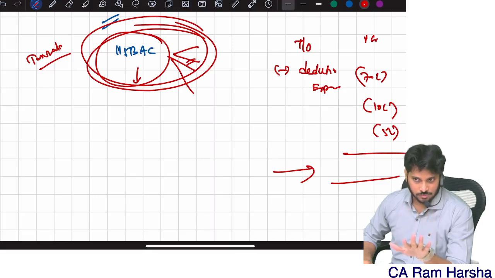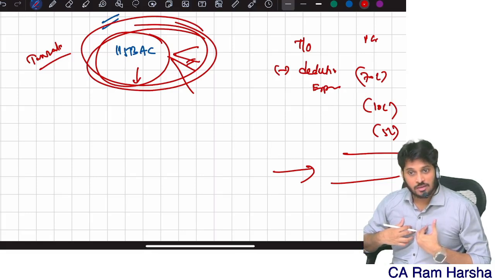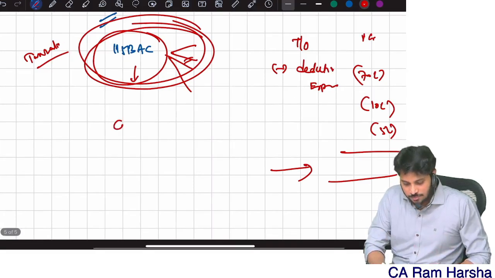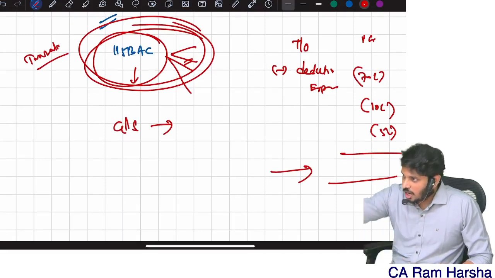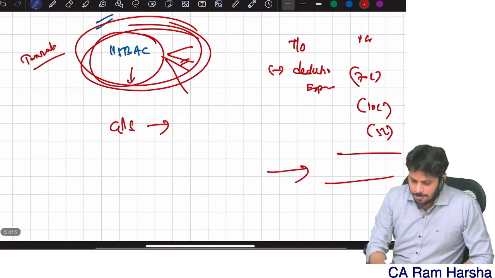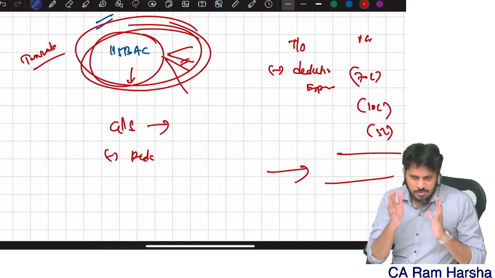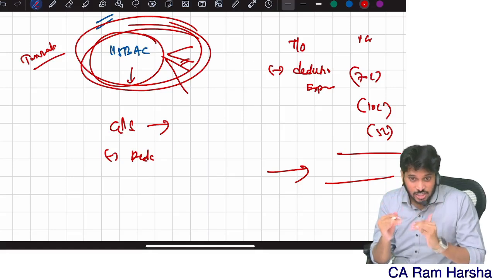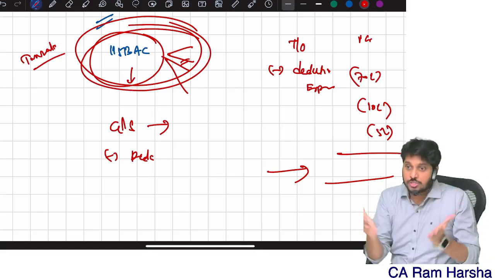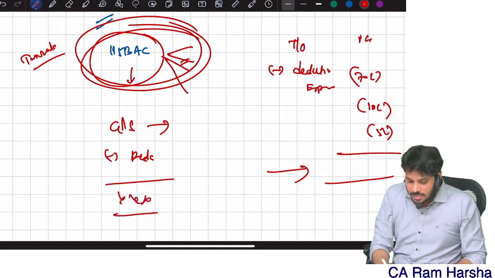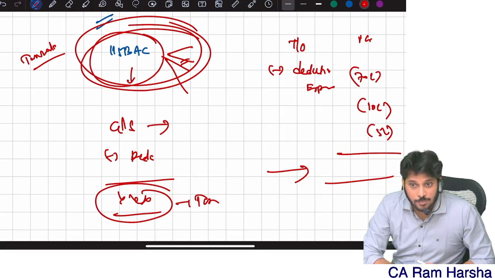Understood? Everybody? Yes. Sir, I'm a salaried employee. What about me? For a salaried employee, what is income? Gross salary received from the company. Gross salary minus certain deductions that income tax law talks about. From income you can claim some deductions. Deduction means from gross income, reduce something so that you will get net income. On this only we should compute tax.